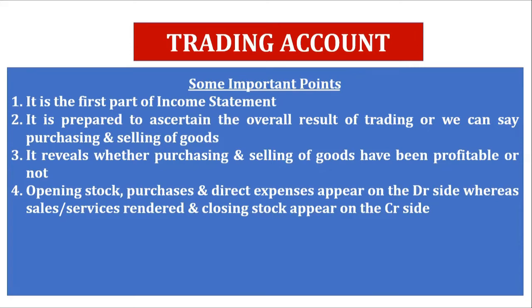Factory manager's salary is a trading item, whereas office manager's salary is a profit and loss account item. Okay, so direct expenses will appear on the trading debit side. This is very important to remember. Wages is related to the factory because wages are paid to workers. So wages will appear on the debit side, but salary is paid to the official staff who work in the office normally. So salary is recorded in profit and loss account.